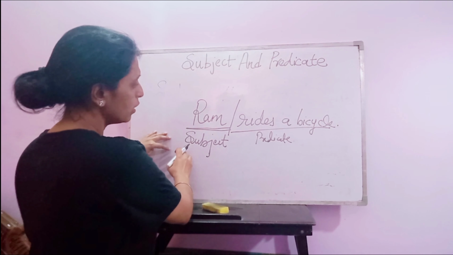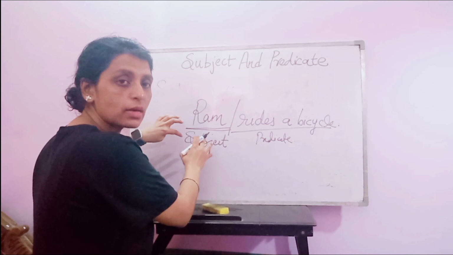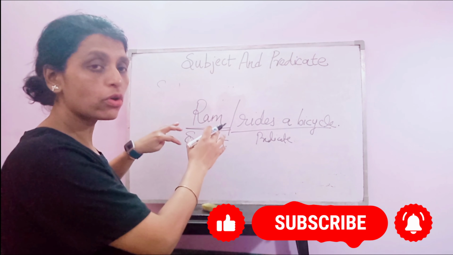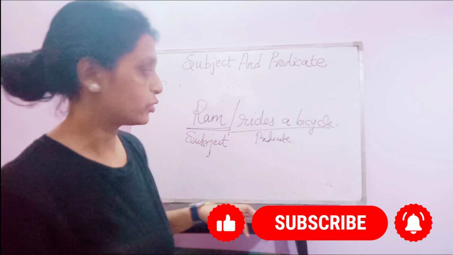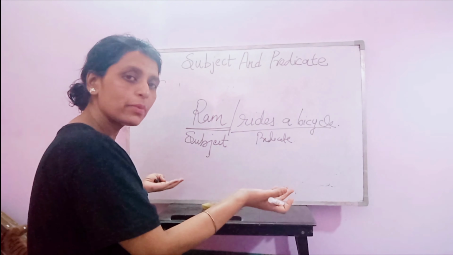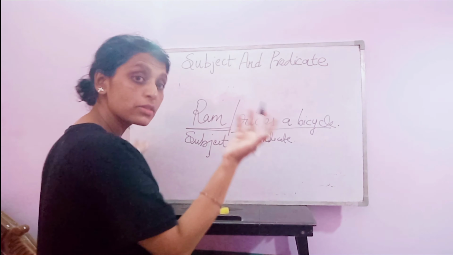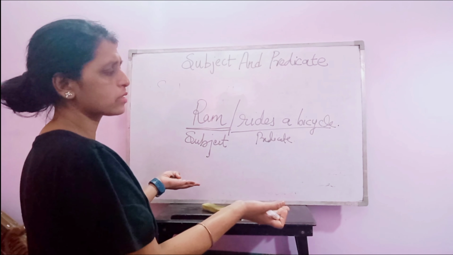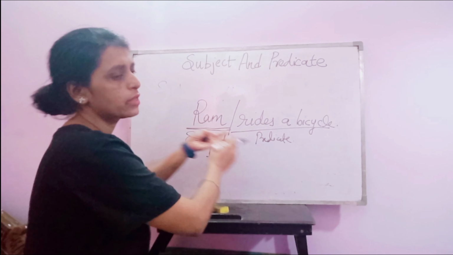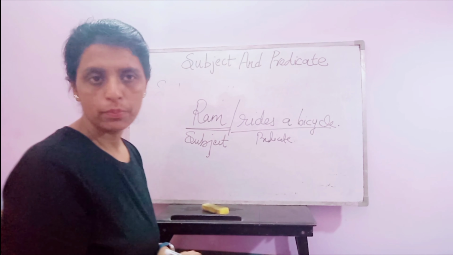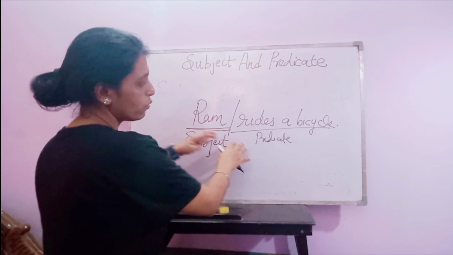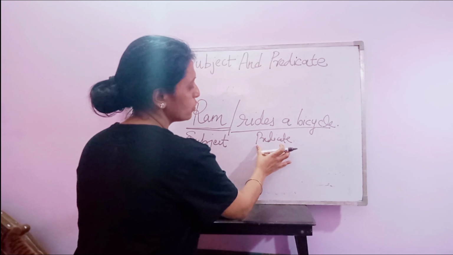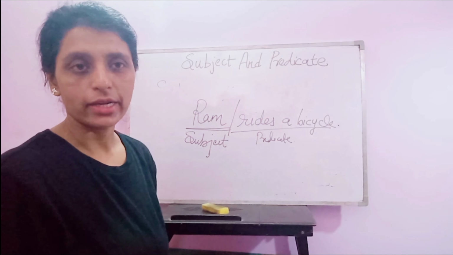So here, what is the subject? About whom we are talking? About Ram we are talking. So Ram is the subject. And what are we saying about Ram? What he is doing? Whatever we are discussing about the subject, that all comes in the predicate. Okay? So the subject is Ram, and what we are saying, rides a bicycle, will be the predicate.